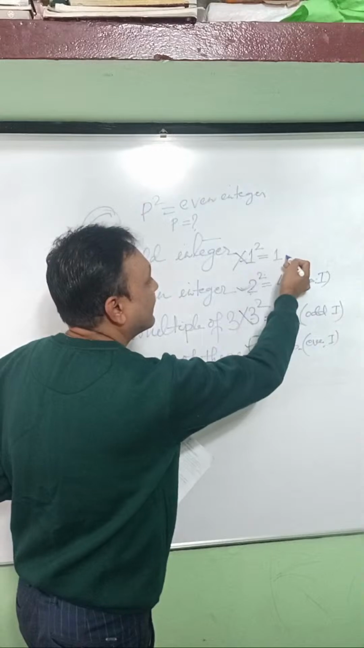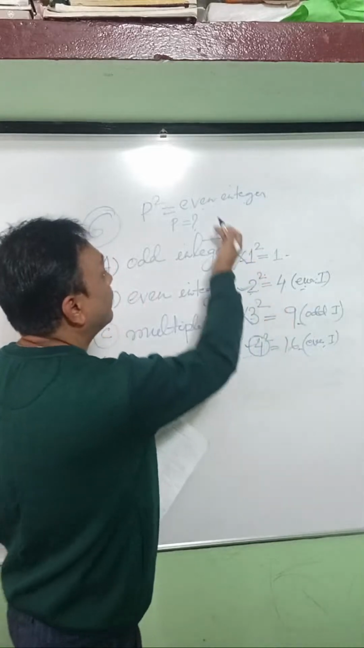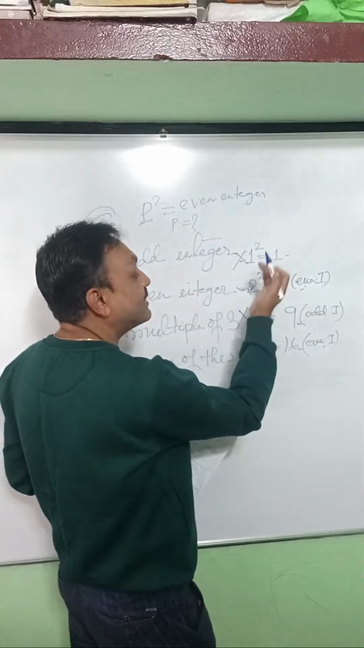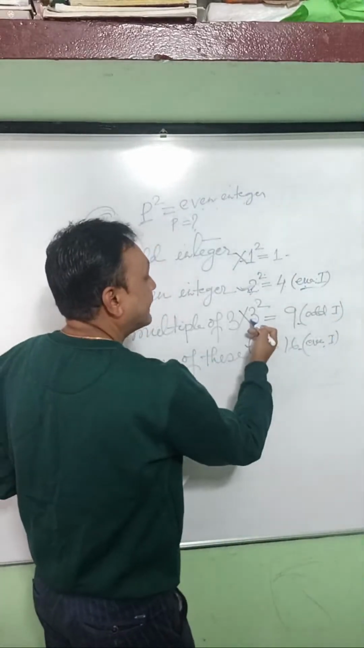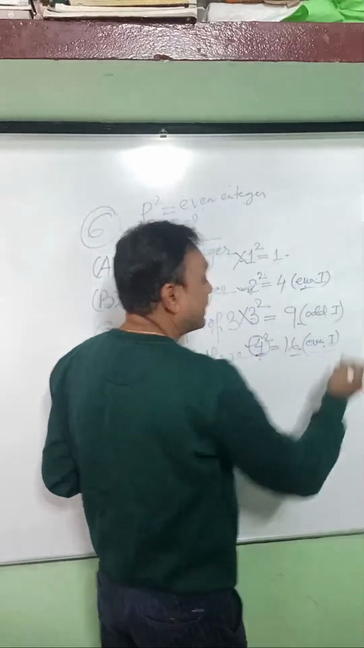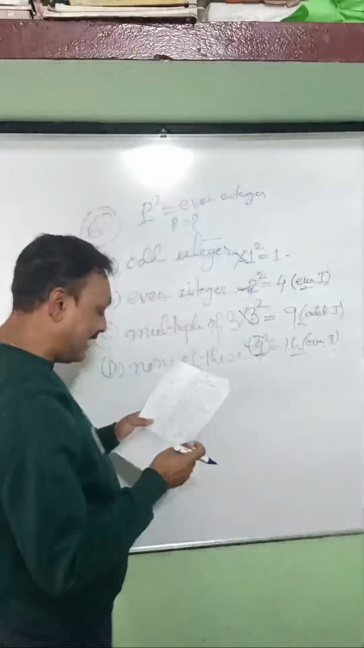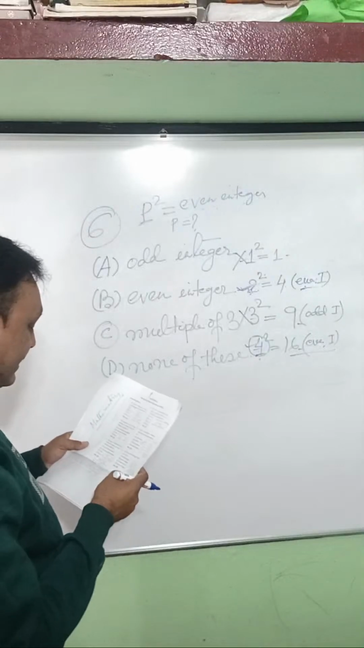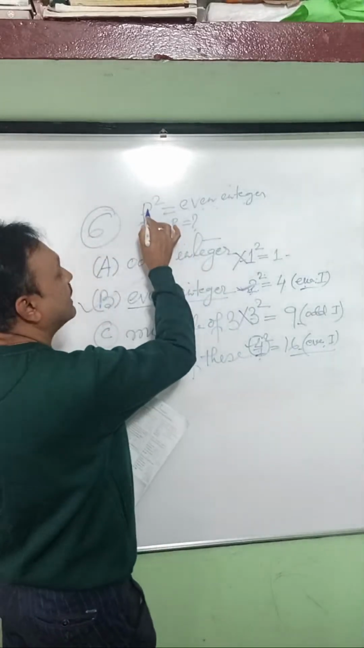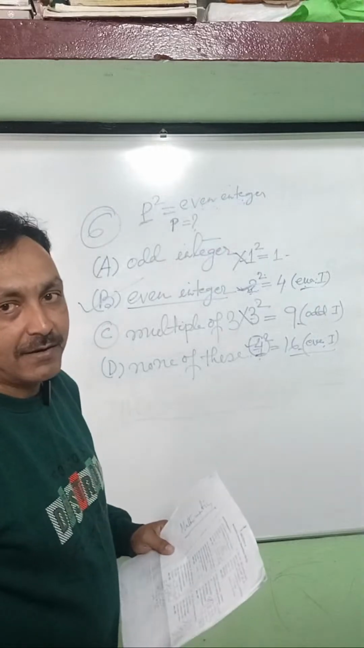If we take odd, it is coming odd integer. So we have to get even integer. So when will we get an even integer? When p is an even number. 2 square, 2 is an even number, so we get an even integer. 4 is an even integer, so if we take 4 square, we get an even integer, right? So what is p? P is nothing but an even integer. So B is correct. If p square is an even integer, then p is always an even integer.